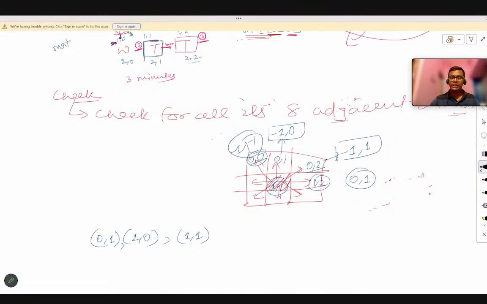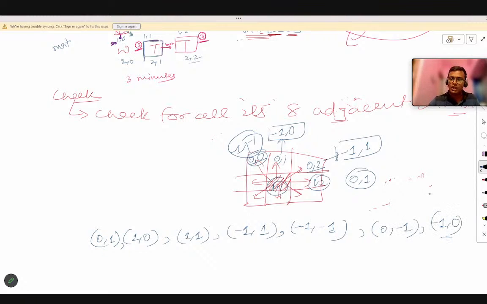Can anyone say other directions? Minus 1 comma 1 will also be one. Let me see the chat box if anyone is answering. No worries, let me write it again. Minus 1 comma 1, 1 comma 1, which I have written till now, and minus 1 comma minus 1. 0 comma 1 we have written. Then we have to write 0 comma minus 1 and minus 1 comma 0.